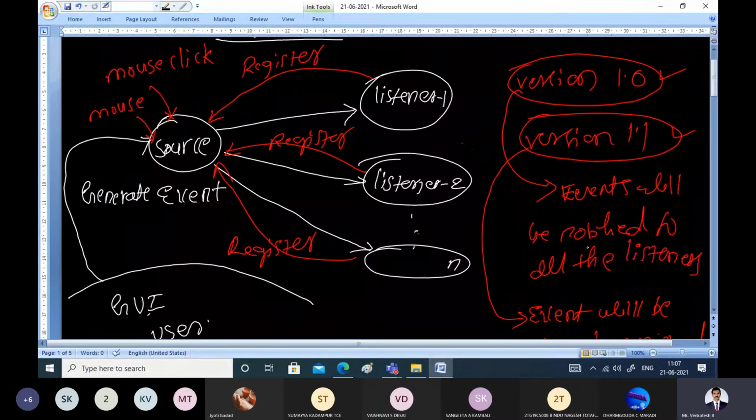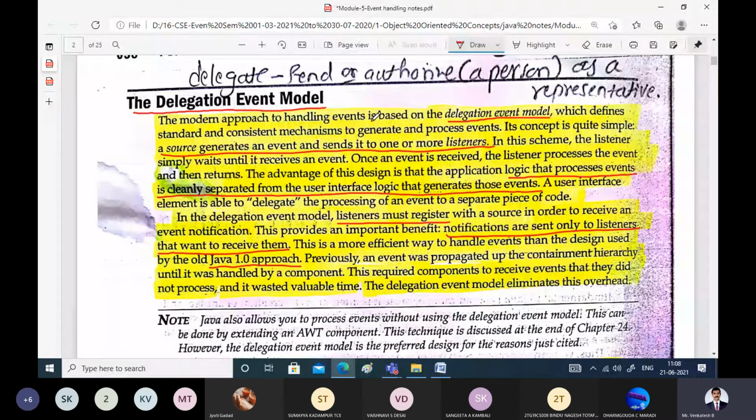In version 1.1, the event is sent only to the registered listeners, that is, those willing to address that event. That is the fundamental difference between versions 1.0 and 1.1, and that is the delegation event model.